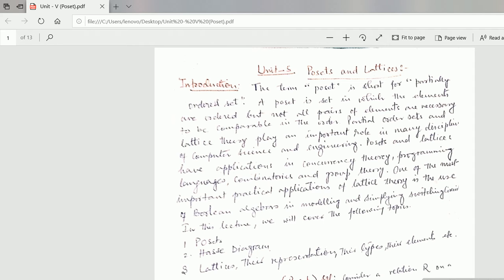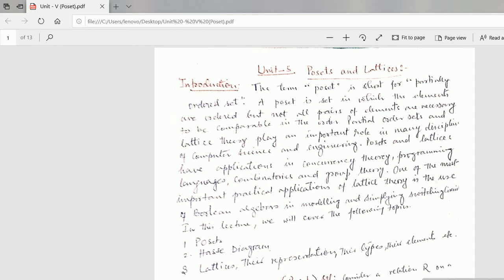PO stands for partially ordered, and set is there. Now see what is a poset. A poset is a set in which the elements are ordered, but not all pairs of elements are necessarily comparable in the order.